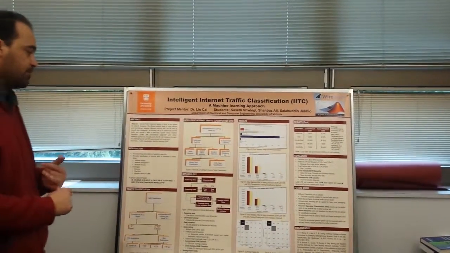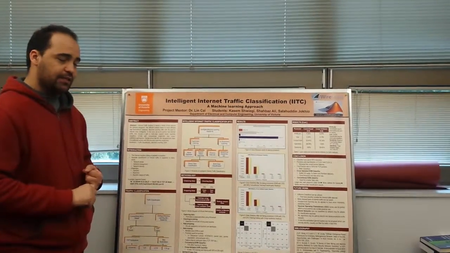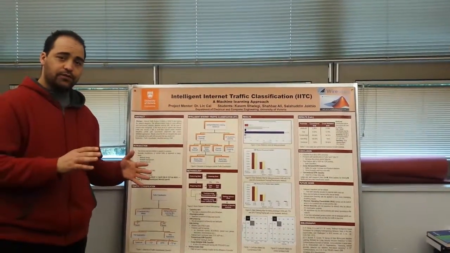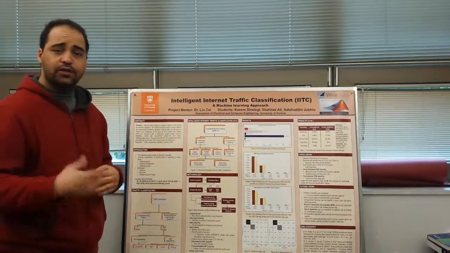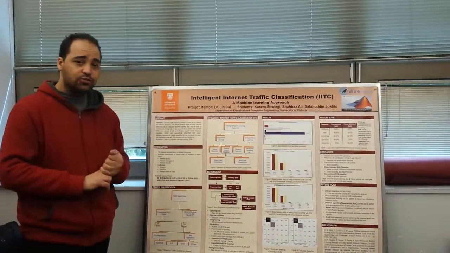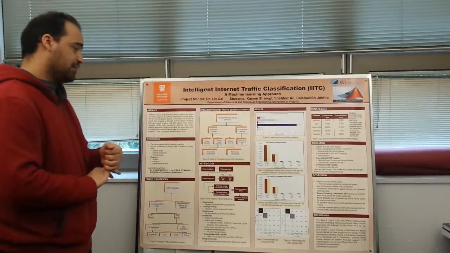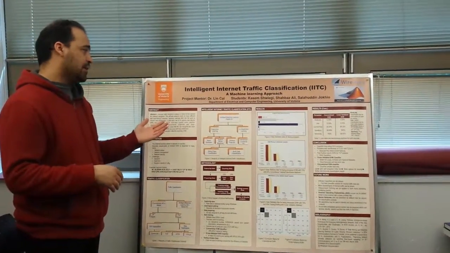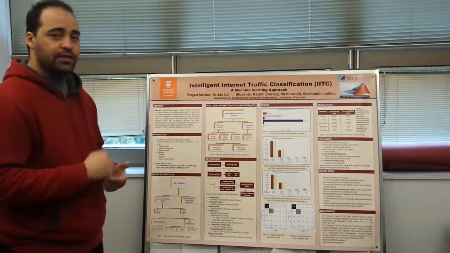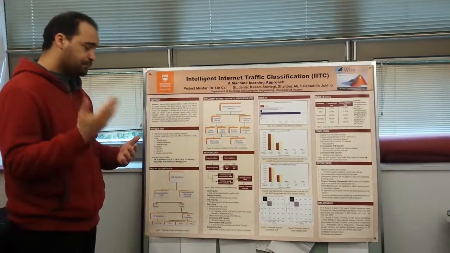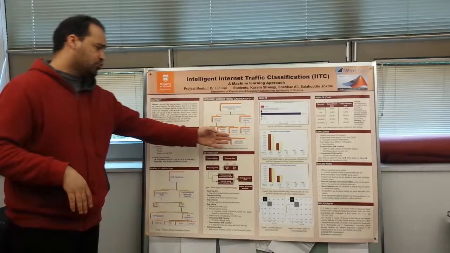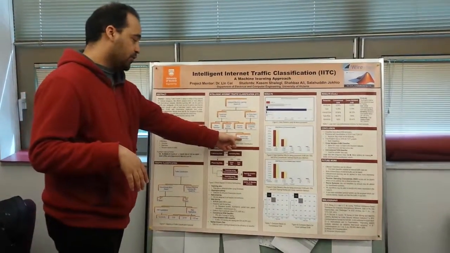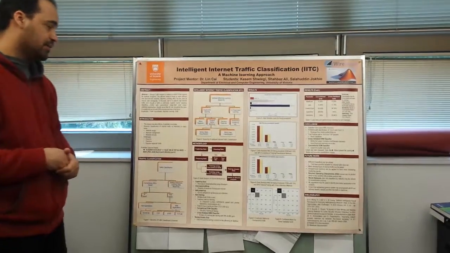Support vector machine can be binary class or multi-class. Binary class can be false or true, 0 or 1, A or B. So it's just two options. Multi-class can be more than two because internet traffic has many options. So we chose to apply our work on multi-class classification.